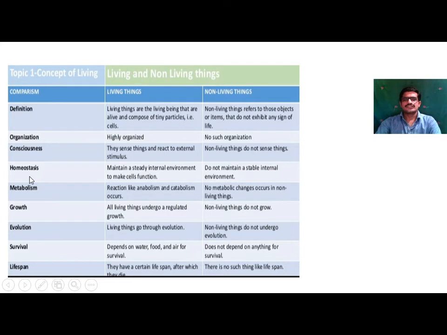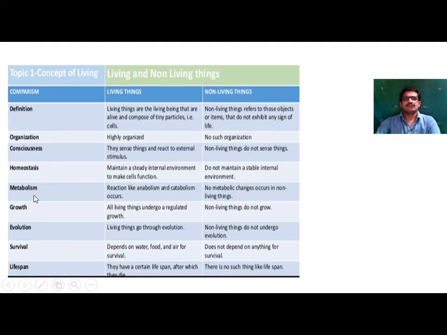Next one, homeostasis. Living things maintain a steady internal environment to make the cell function. Non-living things do not maintain a stable internal environment because there is no such organization or cell. But a living organism maintains a constant internal environment to make cells function. That is called homeostasis. For example, there is maintenance of body temperature.